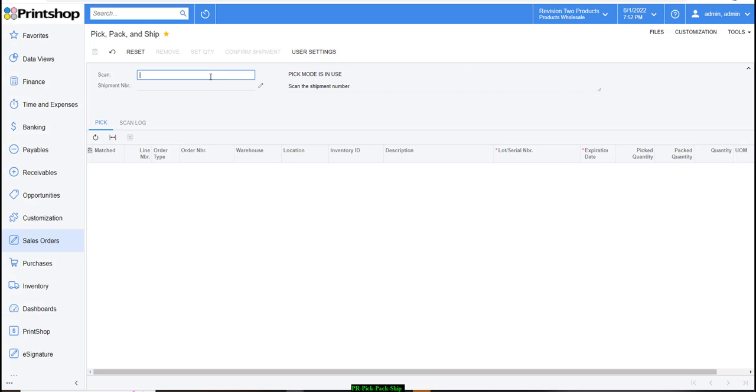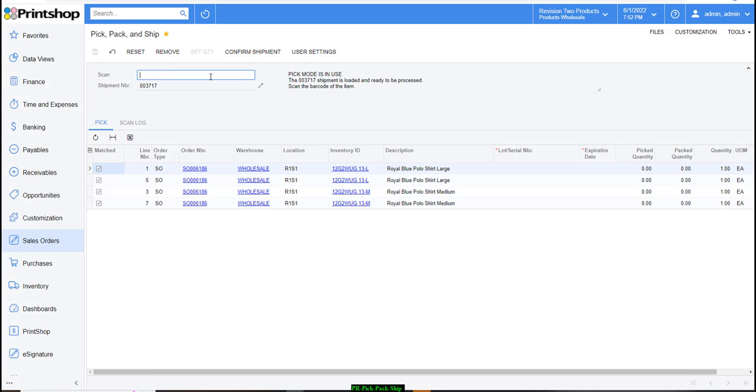I can now go ahead and scan the shipment number that I need to process. So I'm going to pick that up. As you can hear the beep, it loaded those products that I'm supposed to go and pick for it. So as I work my way through the warehouse, I will be scanning the item code.